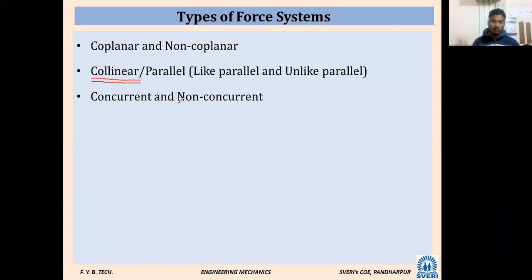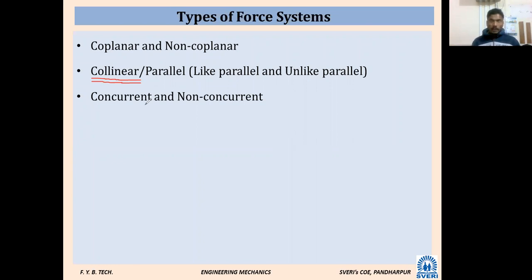Further, it is also called like parallel and unlike parallel. That is one type, we will see what that is. Further, concurrent and non-concurrent. What are concurrent forces? Forces whose lines of action pass through, or meet at, a single point.